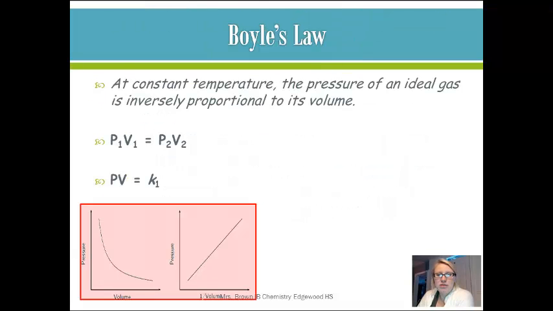So the first gas law that can be described using kinetic molecular theory is Boyle's law, which says that at constant temperature, the pressure of a gas is inversely proportional to its volume. So Boyle's law is P1V1 equals P2V2. So as pressure goes up, volume must go down.